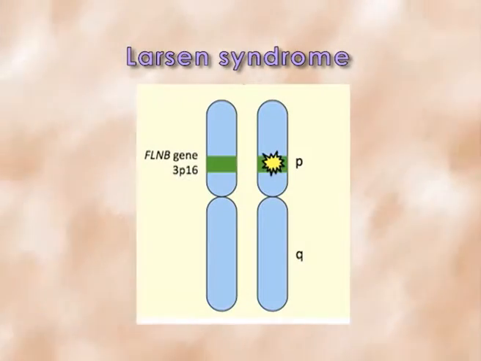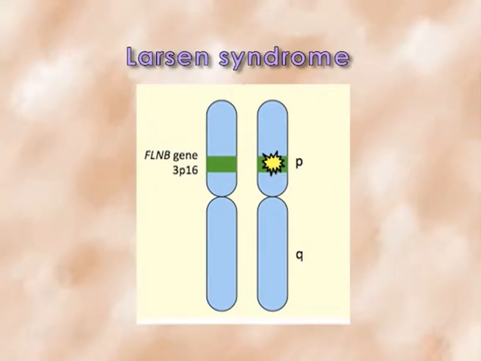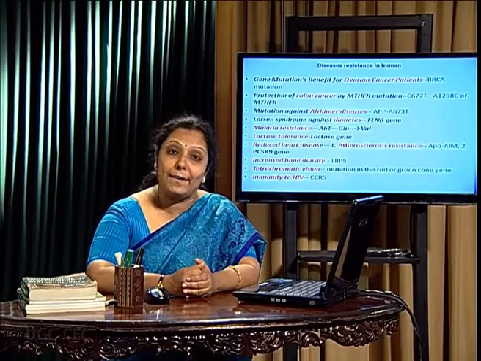Against Larsen syndrome, at the FLNB gene, which is responsible for the filamin B protein to be synthesized, the mutation gives resistance against diabetes. Malaria resistance.